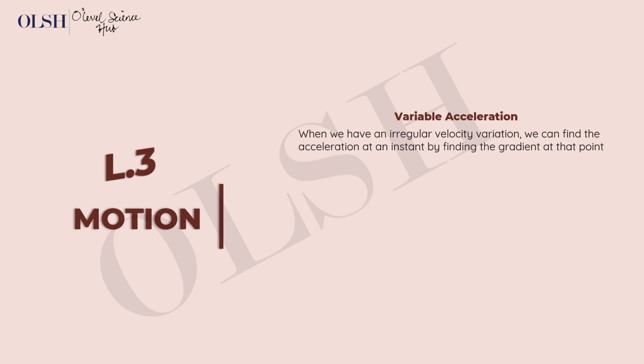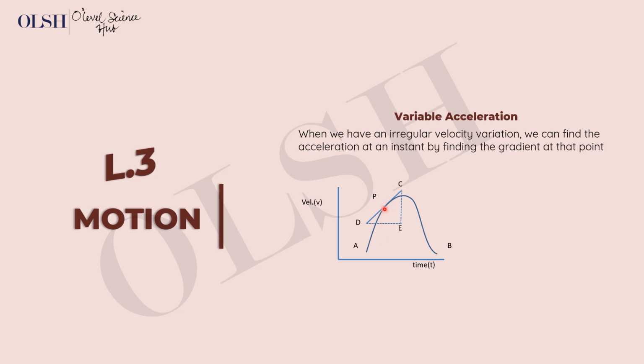If you have a graph that has curved lines, it will show that the motion of the object you considered has an irregular velocity, knowing that we're considering the velocity time graph. So if you have something like this, a curve, we know that there's variable acceleration here. In that case, to find the acceleration, we can find the instantaneous acceleration by finding the acceleration at a given point.